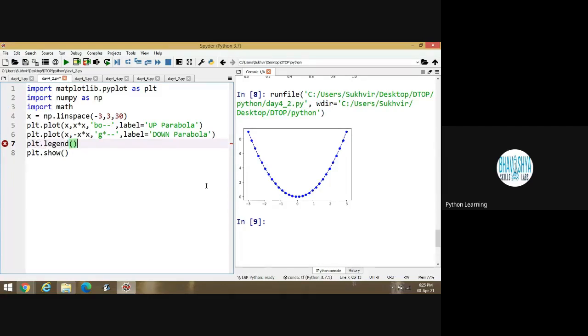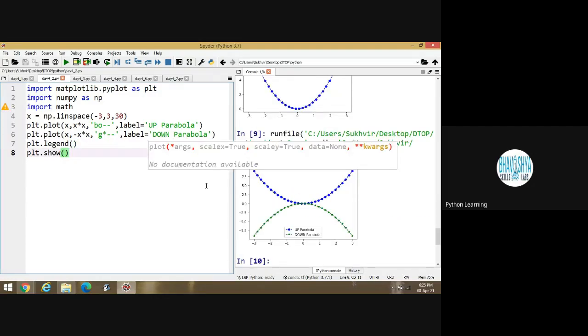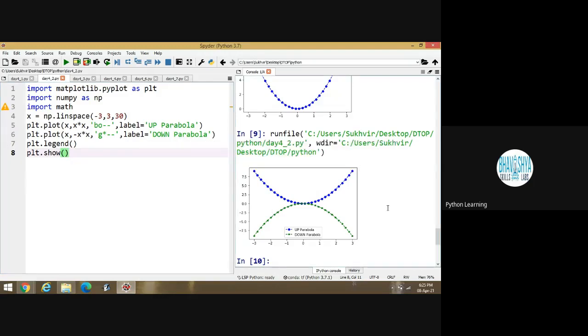These are the previous contents. Just a revision of the previous topic. Is it okay? Upward and downward parabola is there. Any doubt in these programs? This one is from previous data. Any doubt in these programs? No, sir. No, sir, it's okay.